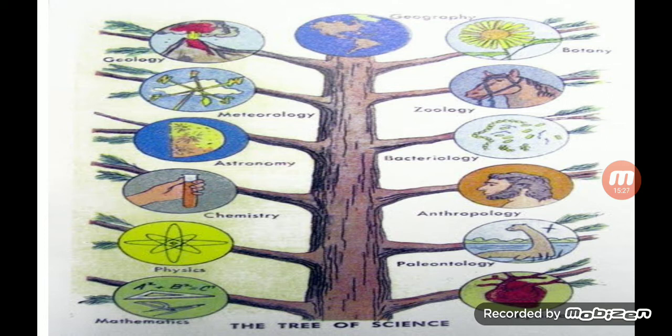Then if we study the structure of plants, animals and the human body, like how many bones we have, how many legs we have, like that we are all reading now, that study is called what? Can you guess?